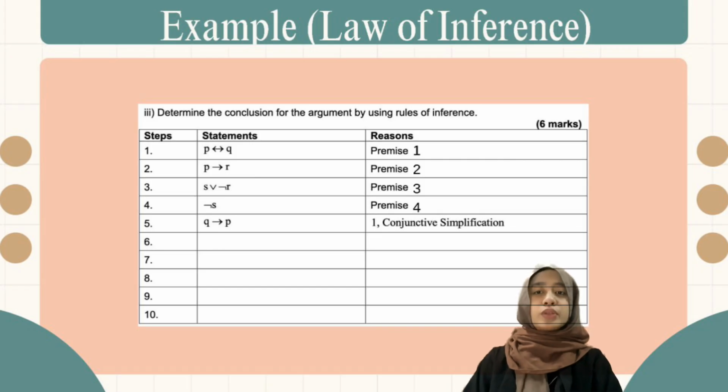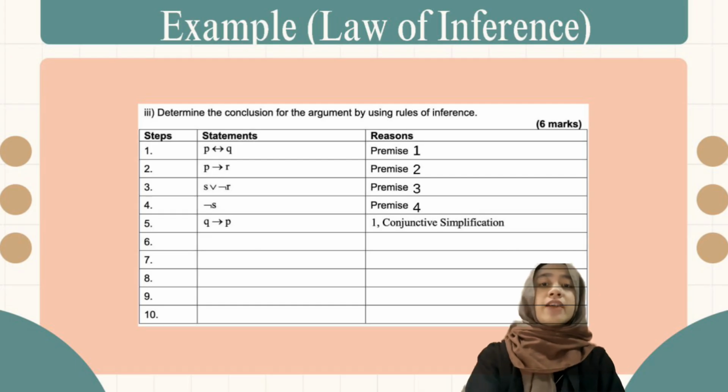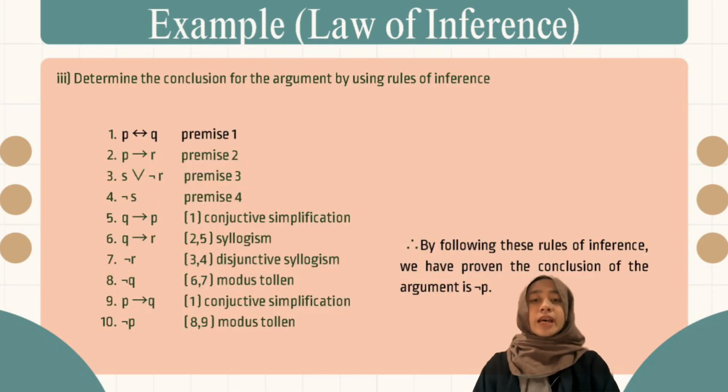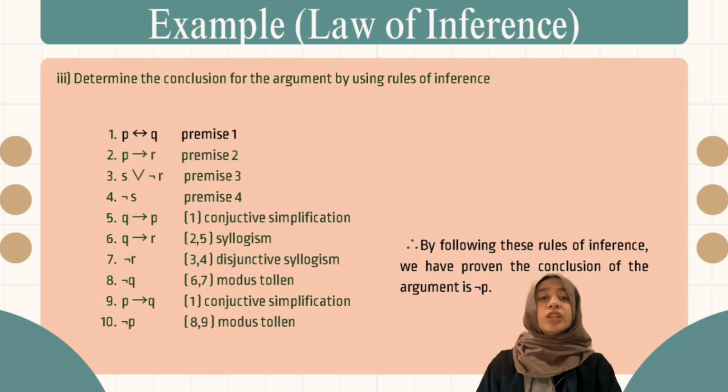So today I will determine the conclusion of this argument. We must apply formal rules of inference to the 4 given premises. So the first one is a biconditional statement, which is P biconditional Q. The second is a conditional statement, which is P conditional R. And third is a disjunction, S or not R. The fourth is a negation, not S. By following these steps, we can derive the final logical conclusion.